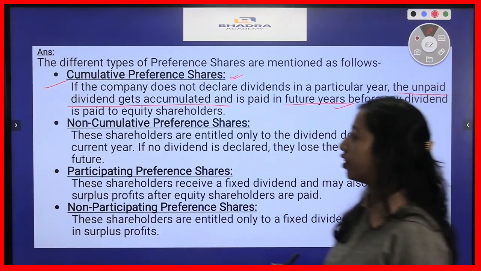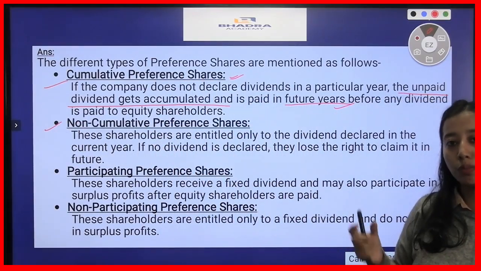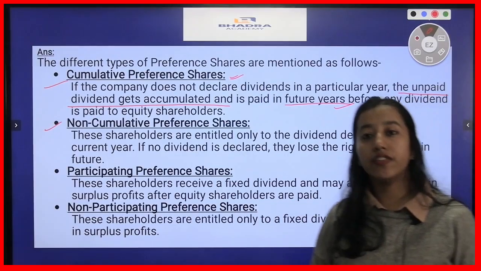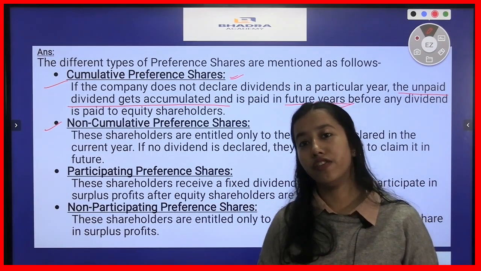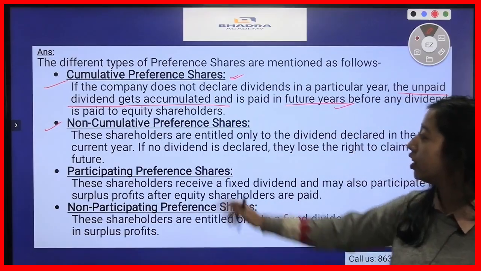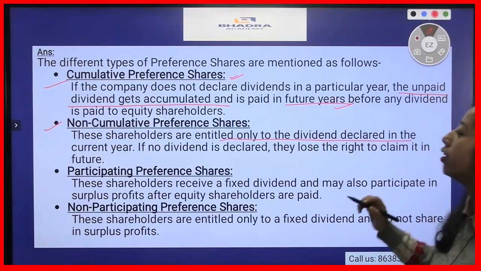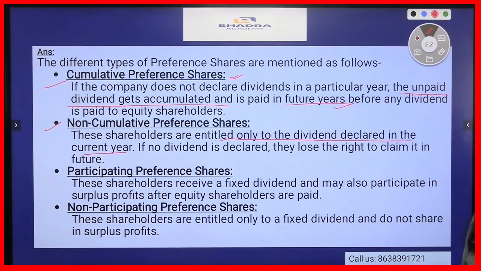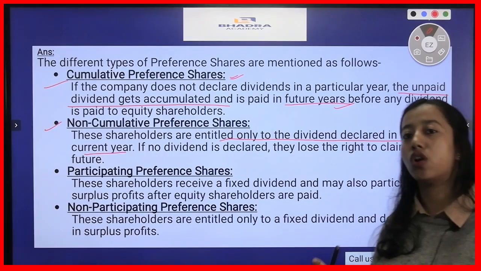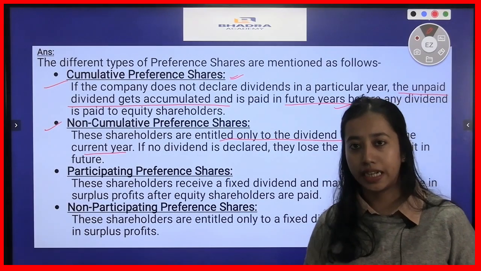The next type of preference share we have is non-cumulative, and it is the opposite of cumulative preference share. Suppose a company did not declare any dividend in a particular year, then non-cumulative preference shareholders will not get the dividend of that year in the next year. So these shareholders are entitled only to the dividend declared in the current year. If no dividend is declared, they lose the right to claim it in future. So in case of non-cumulative preference shares, the preference shareholders do not receive the dividend of a particular year if that dividend was not declared.